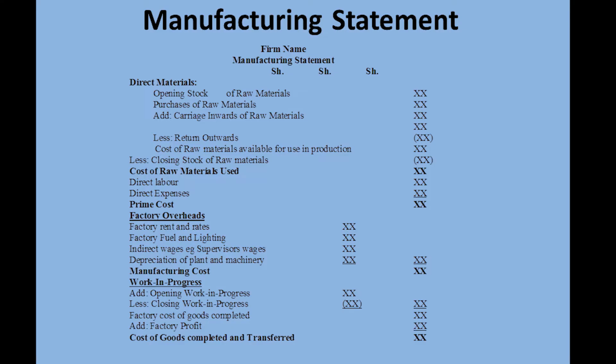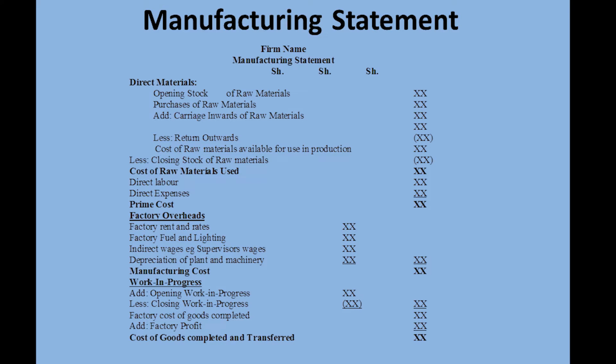So simply, it is an addition of all the costs incurred in production, beginning with direct materials. For direct materials, we are going to start with the opening stock of raw materials. How much materials were purchased during the period? If those materials were carried at a cost, there will be a cost of carriage inward, which we are going to add to the cost of raw materials.